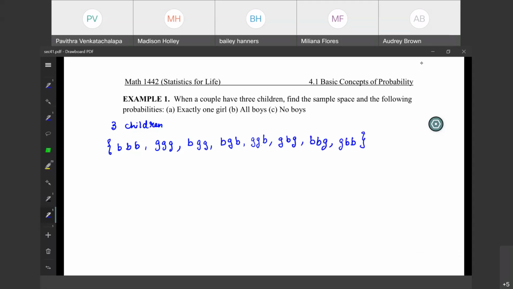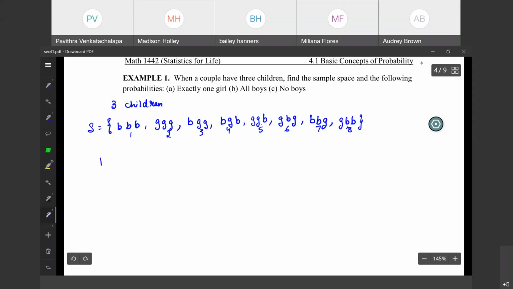So 1, 2, 3, 4, 5, 6, 7, 8. Is there any way we can write in another way? I don't think so. Now what is the total number of outcomes here? 1, 2, 3, 4, 5, 6, 7, 8. So total number of outcomes is 8. Probability of an event A is small s by capital N. Here N is nothing but the number of samples, so number of samples here is 8. Right?